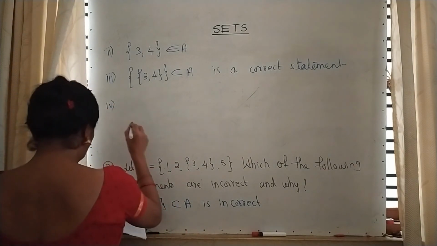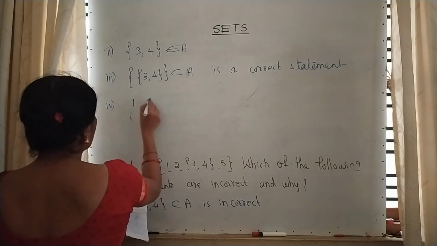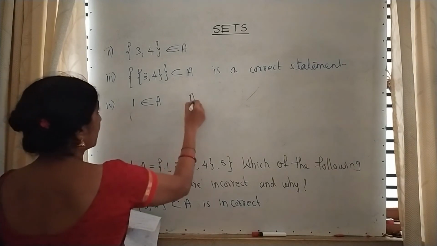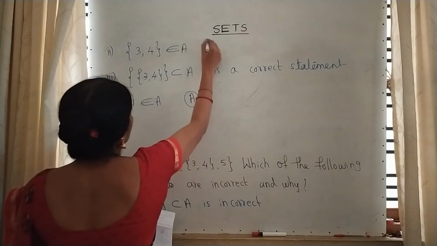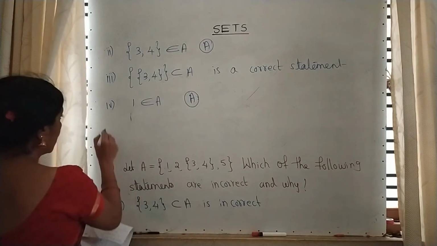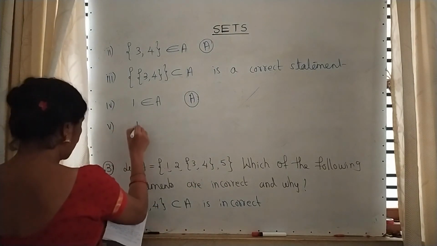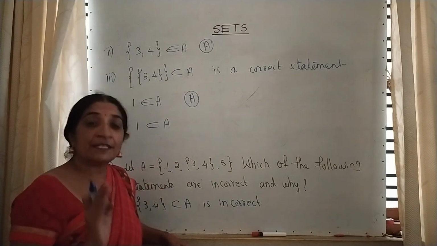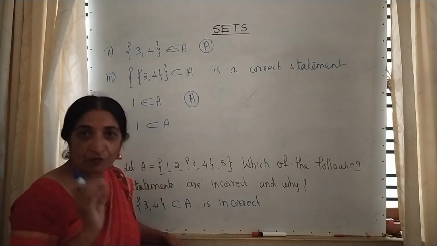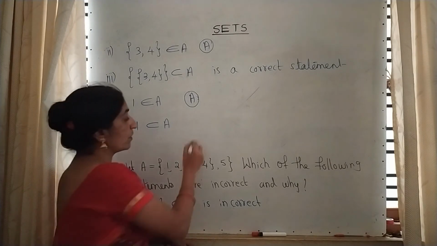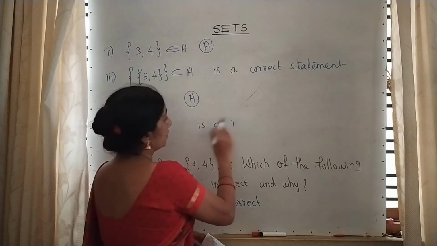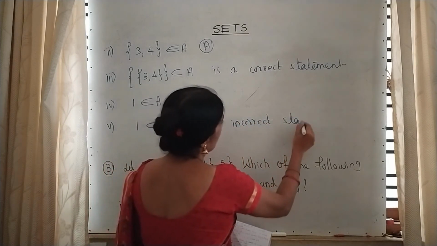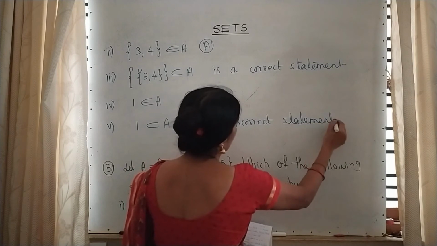Fourth one, assignment. 1 belongs to A. That means it is an element. This is an element. So it is an assignment. Understood? Fifth one. 1 is a subset of A. Yes. If you write the set, then only it is a subset. If you write only the element, it is not a set. Then what is your answer? It is an incorrect statement. Understood?